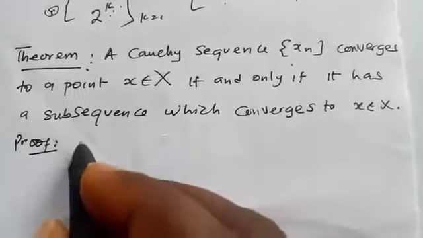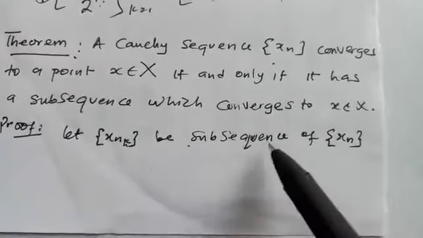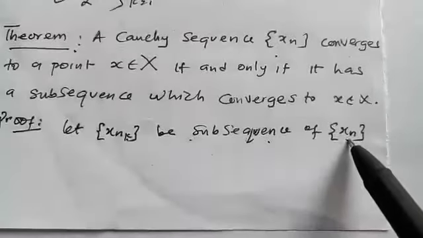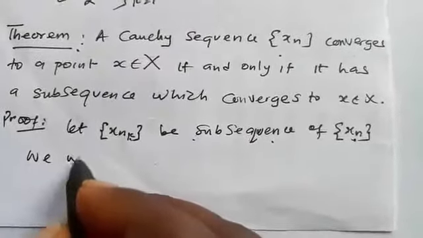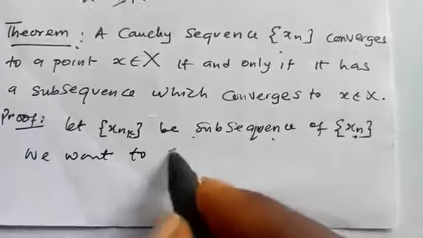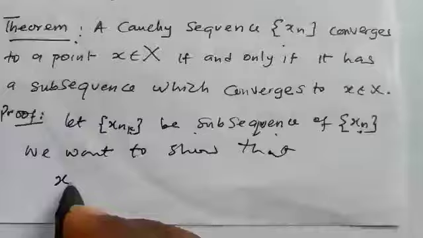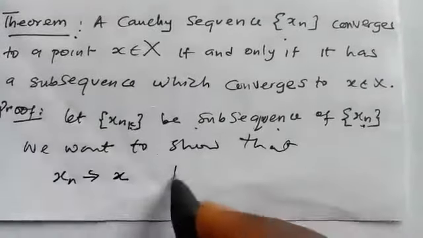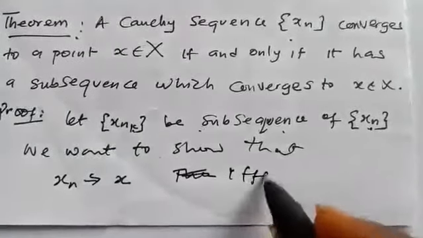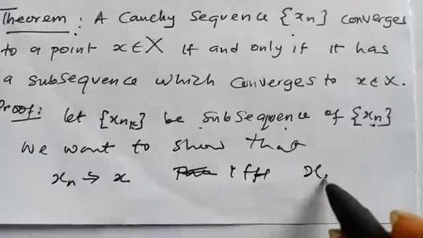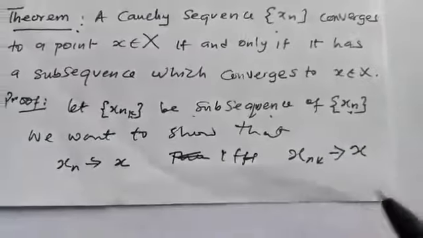So now let's prove it. We start by saying let S_nk be a subsequence of S_n. What we want to show is that S_n converges to S if and only if S_nk converges to S as well.